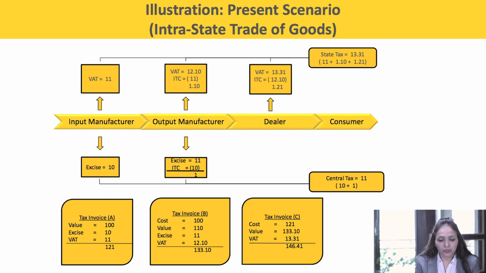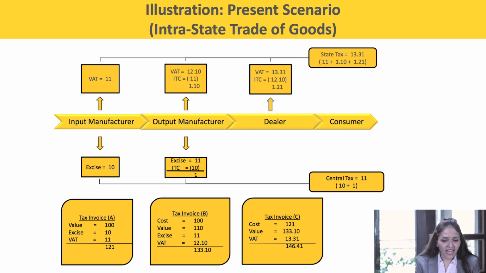Now the output manufacturer will be able to take credit of both the excise duty as well as the VAT levied. Now the cost for the output manufacturer is again rupees 100. The value shall be 10% value addition, rupees 110. On it excise duty applicable 11, VAT 12.10. So the total turns out to 133.10.